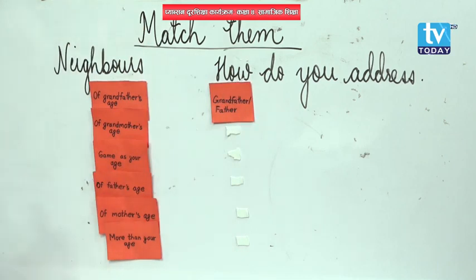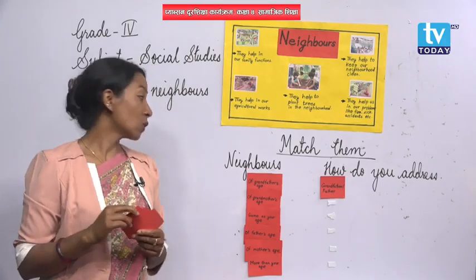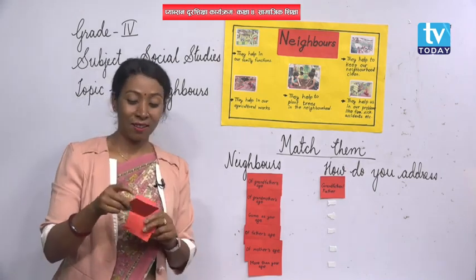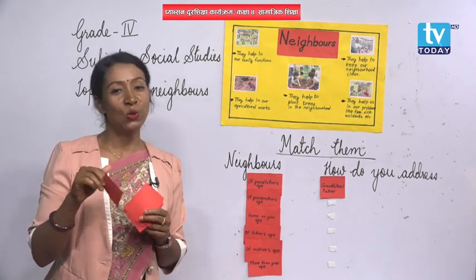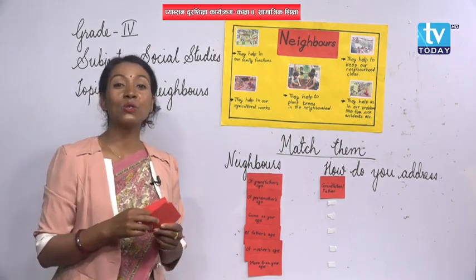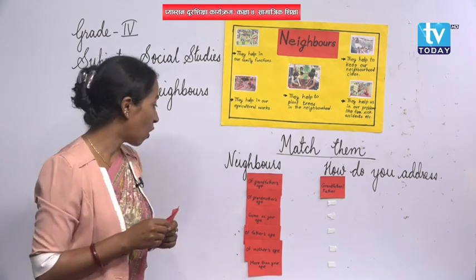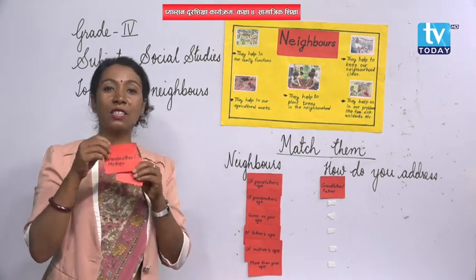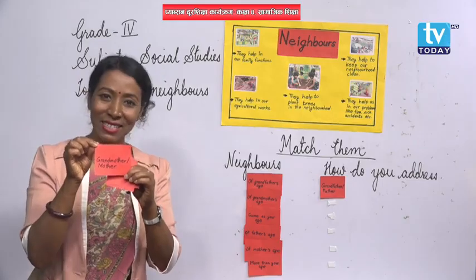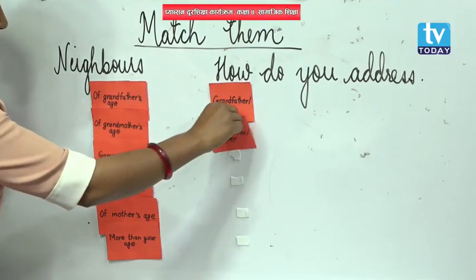Fine? Okay, then let's move to the second. What is here? A neighbor who is of the age of your grandmother. What to call her? Think once. Do you call her uncle again? No, obviously not. What to call then? Okay, very good. You can call her grandmother or mother. Right? Very good.